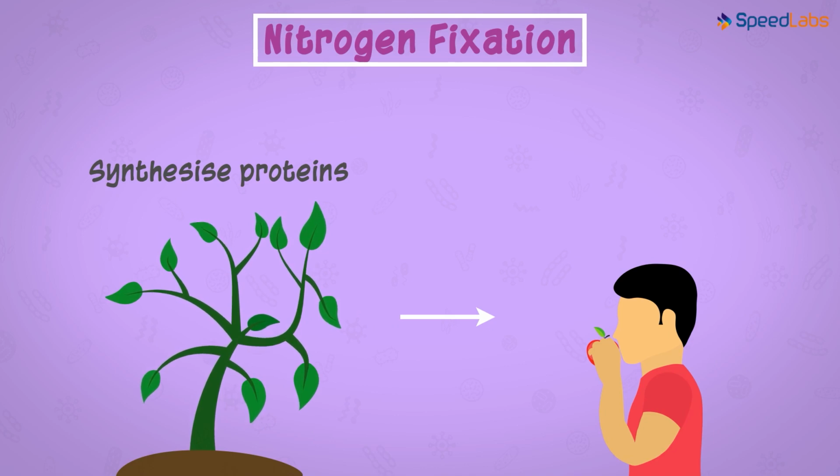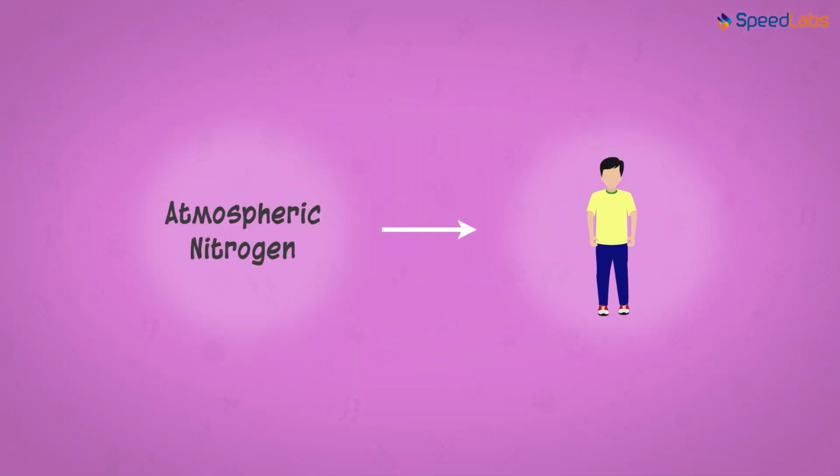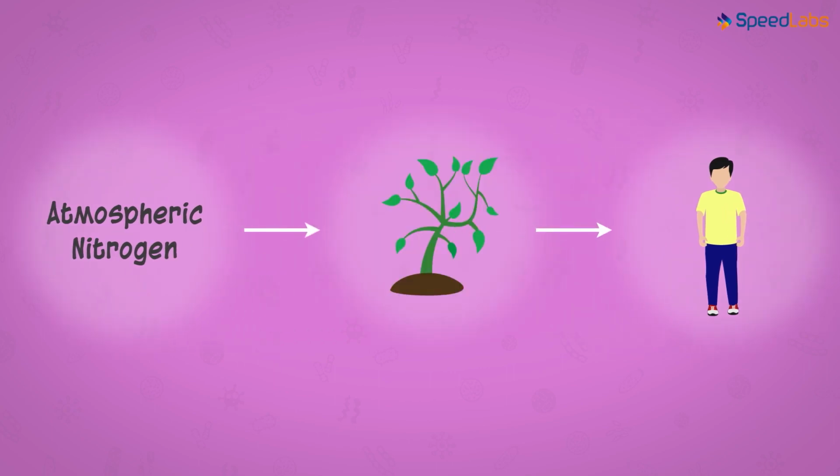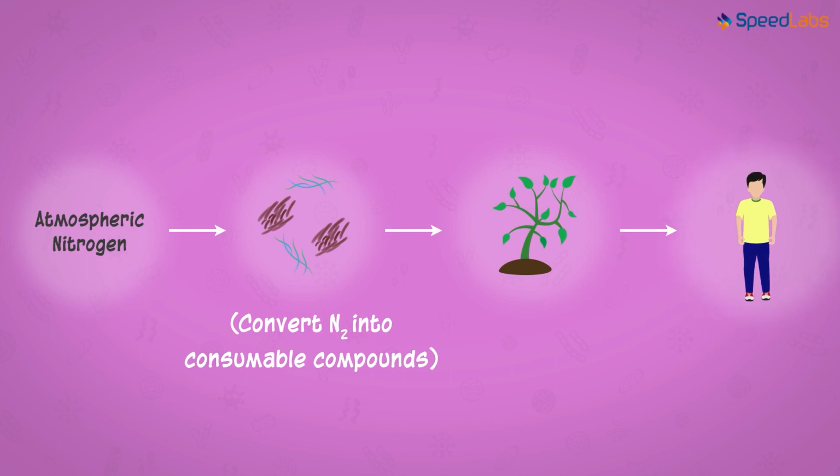Let me quickly recap what we learned. Humans need nitrogen, but they can't take it directly from the atmosphere. Hence, they get it from the plants. But even plants can't take it directly from the atmosphere. This is where the nitrogen-fixing organisms come into the picture. They convert the atmospheric nitrogen into consumable compounds for the plants. And then animals consume the plants to get this nitrogen.